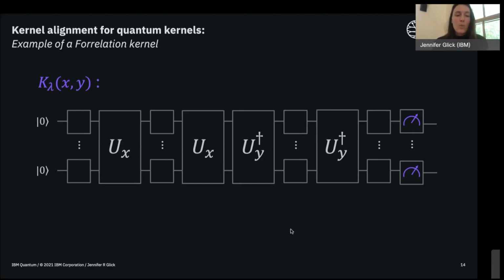One thing you could do is take all of these single qubit gates, which were Hadamards, and replace them with some single qubit rotation that's parametrized by an angle lambda. And this is a way of taking this kernel and adapting it to a particular kind of data set.